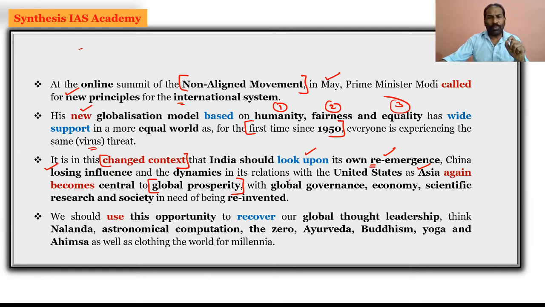And global prosperity is in coordination with global governance, economy, scientific research, and society needing to be reinvented. All these make it very clear and obvious that Asia is gaining. Once again, Asia is central to global prosperity.